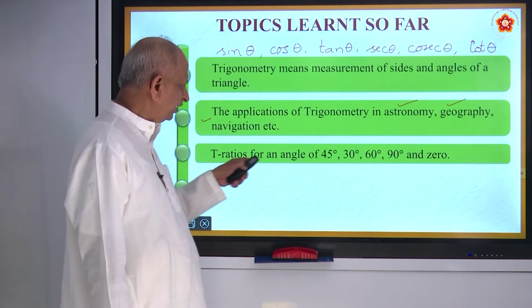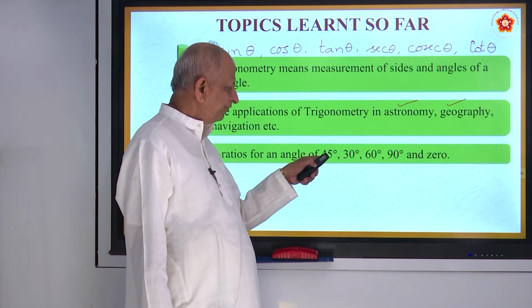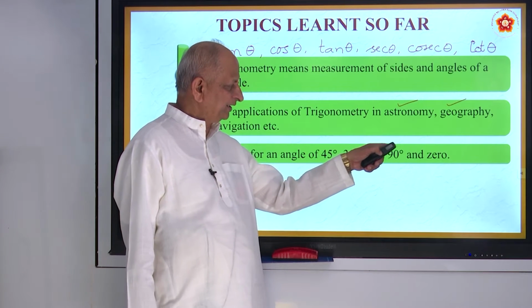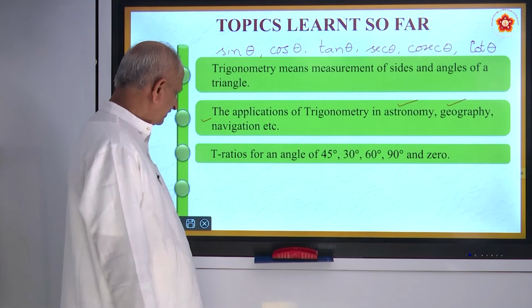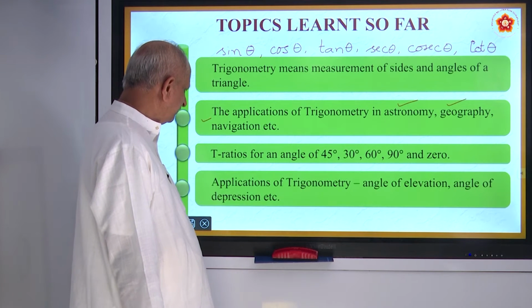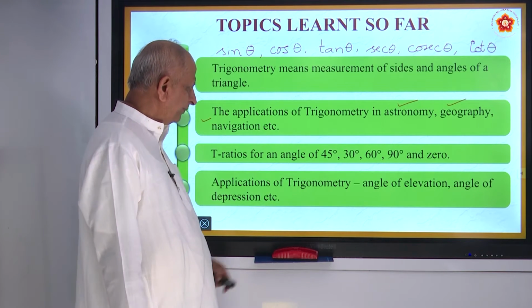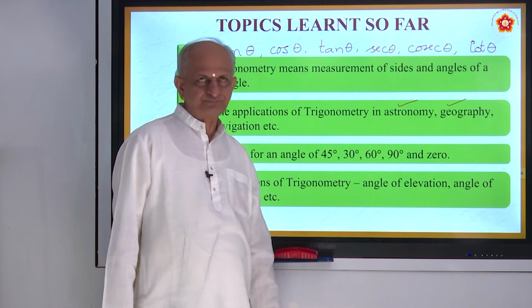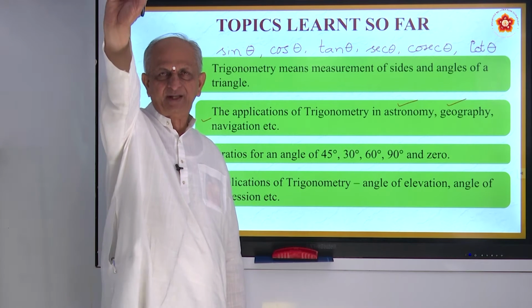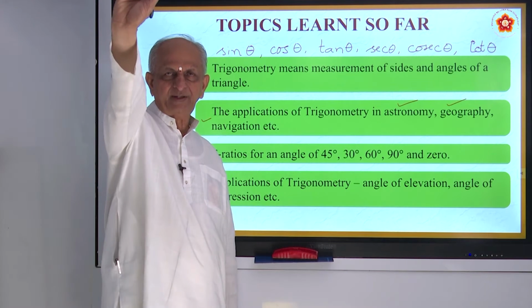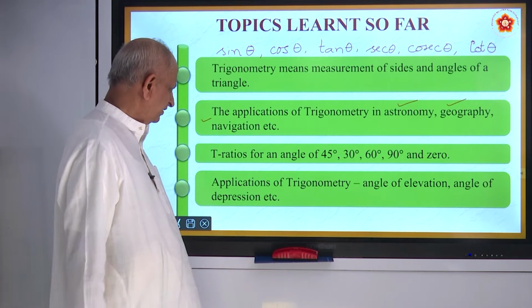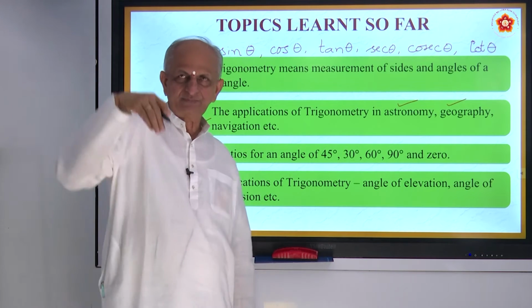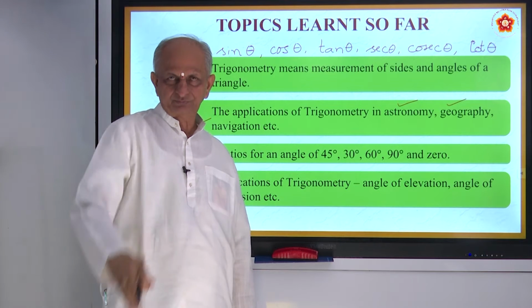We have seen the T ratios for angles like 45, 30, 60, 90 and 0. They are called special angles. And then also we have seen angle of elevation, observing the top of a tree, or the top of a tower or a building, etc. That is elevation. Angle of depression is looking down.